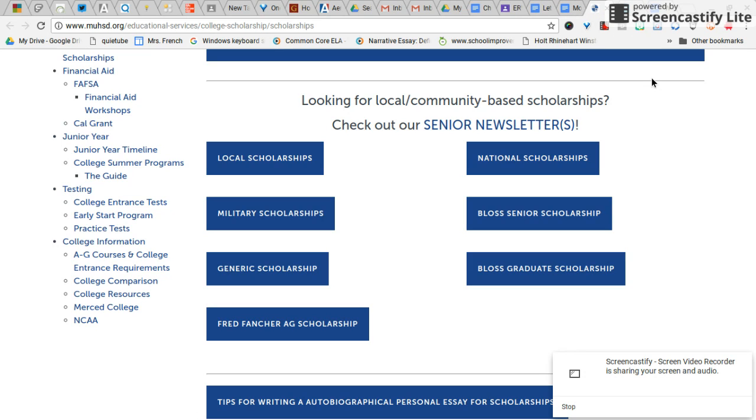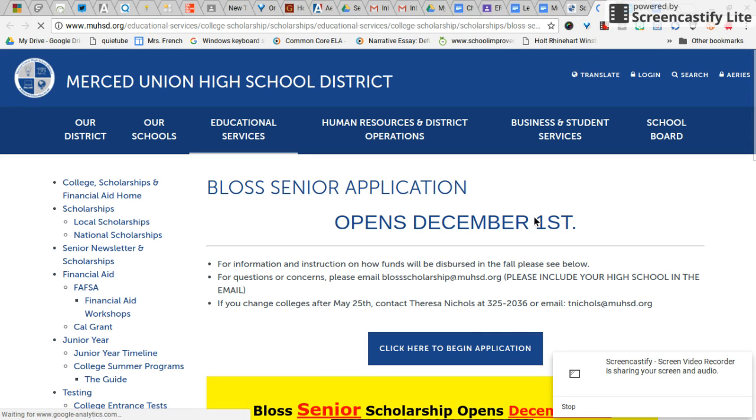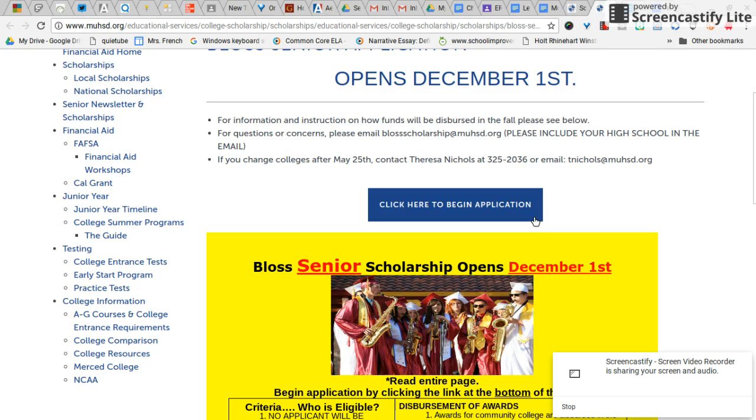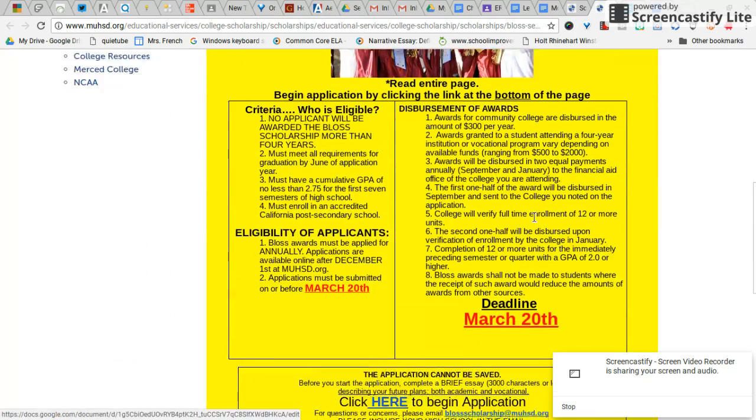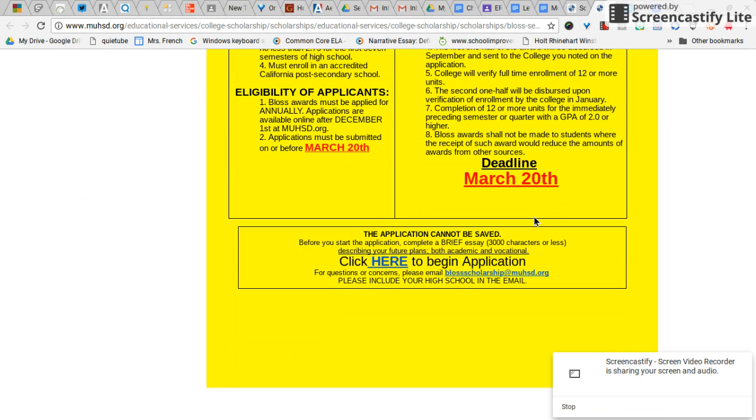And usually with scholarships, they want some sort of writing from you. They want to see a writing sample, and they'll have a prompt, and it will be very specific. For example, if I click on the BLOS Senior Scholarship, and this is either for the JC, so this is a junior college scholarship, or this is for a CSU or even the UC, okay? You actually don't apply till December 1st, but right now you could get your writing piece out of the way.